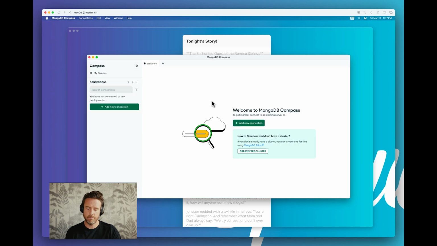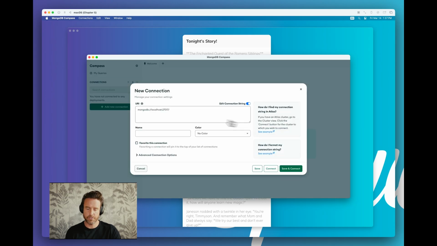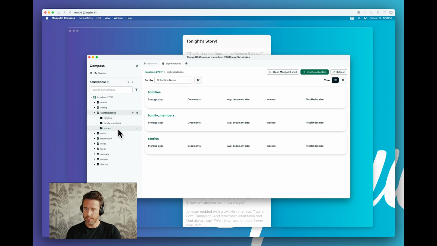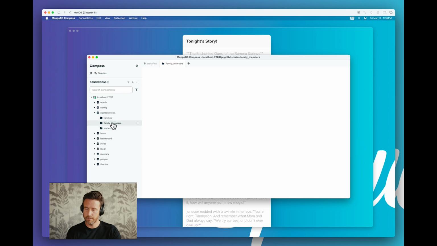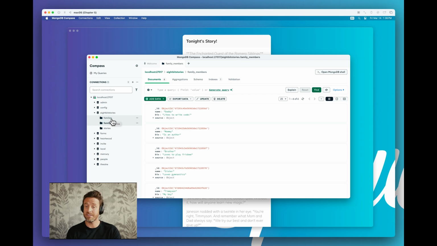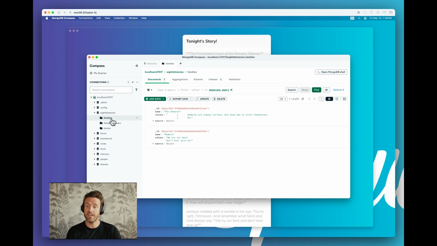Go add new connection. Localhost. By default, if you've got Mongo set up, you probably have to do something different here. But if you use the installer and it just set up the local, there is no username and password. It's obviously not production-like security, but that's not what we're looking for. What we are looking for, so here you can see the skills. Here's 8-bit stories. And here's our family members. There's 6. I've logged in as someone else, and I didn't even know it.